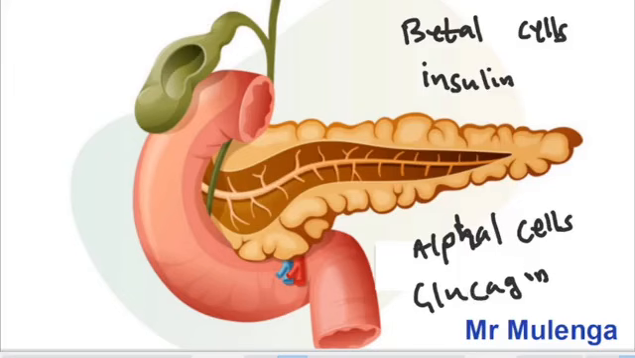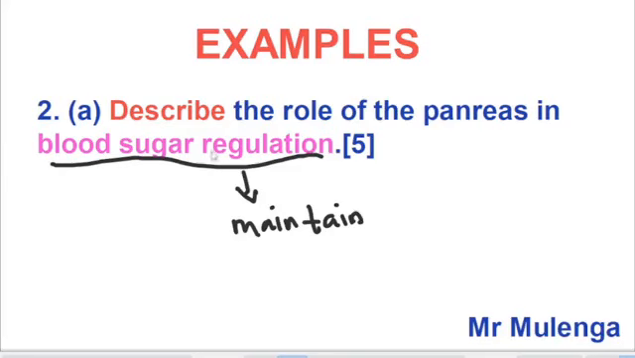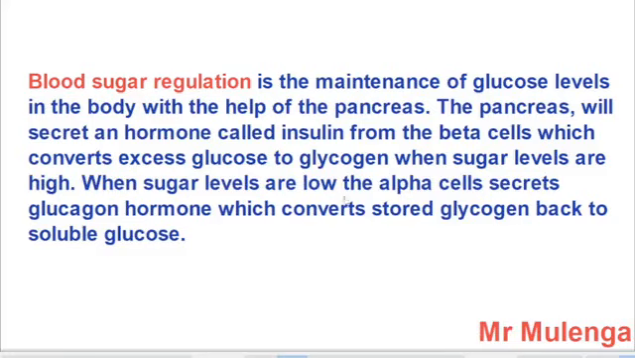So remember, I've said you need to explain the keyword blood sugar regulation. Regulation, we have just said, is the maintenance. So when we talk of blood sugar regulation, we're talking about the maintenance of glucose levels in the body with the help of the pancreas. So how can we write now the essay? To write the essay, you are going to explain blood sugar regulation is the maintenance of glucose levels in the body with the help of the pancreas.